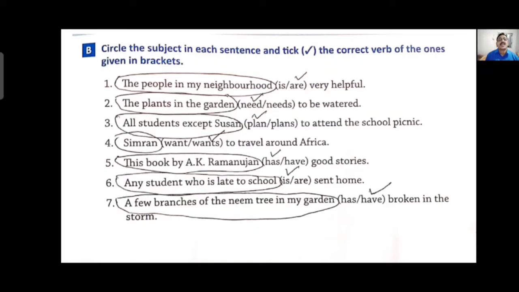Seventh one, a few branches of the neem tree in my garden is the subject, and we are talking about branches, plural, that's why have. A few branches of the neem tree in my garden have broken in the storm.